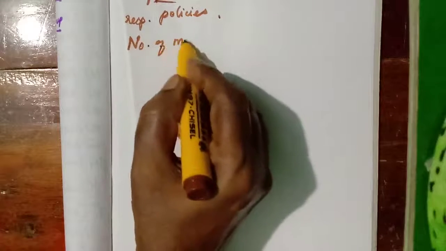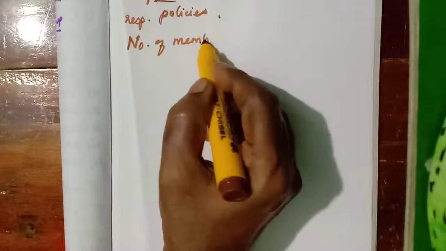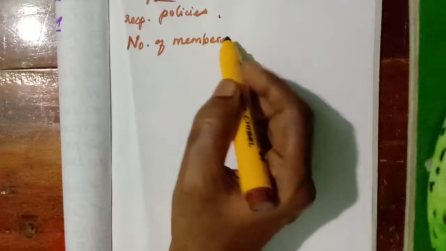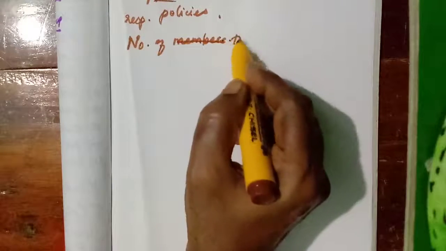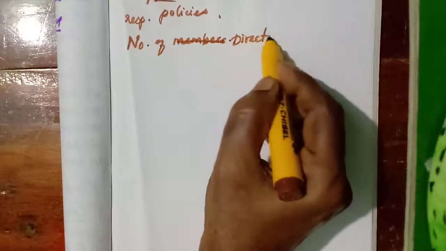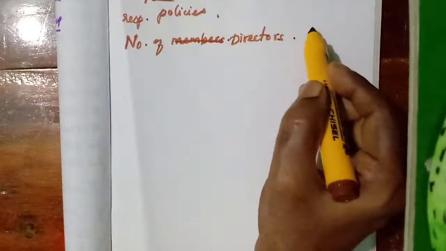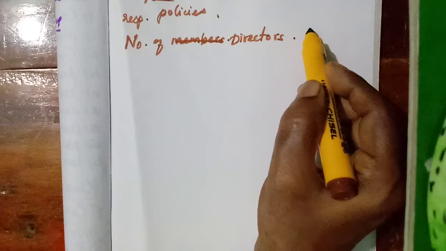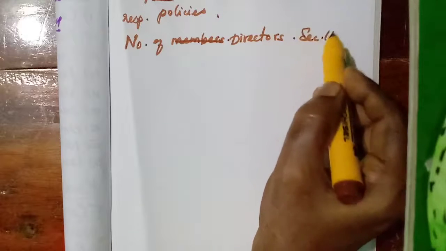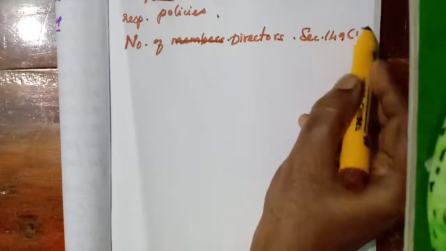Okay, now the maximum and minimum number of members of the board of directors. Number of directors we will write, number of directors in a company. This is stated in section 149(1) of the Companies Act.